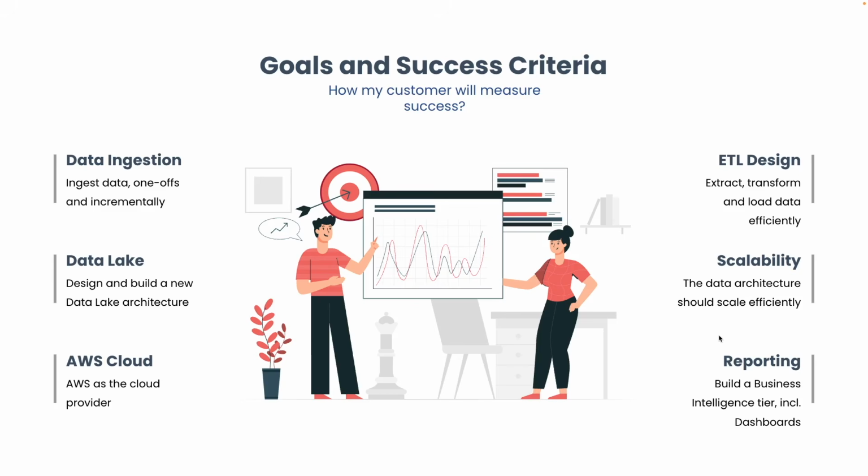So we will start by understanding our goals and success criteria for the project, and how we will measure the success for this particular project. We have data ingestion, so we will have data coming from multiple sources. Then we will design an ETL pipeline to easily extract, transform and load our data. We will also build a data lake so that we can easily organize our data and build a data pipeline around it. It should be scalable. We will be using AWS Cloud, and we will talk about why we chose AWS Cloud in the first place. And at the end we will build a dashboard so that we can easily visualize and understand what is happening in the data.